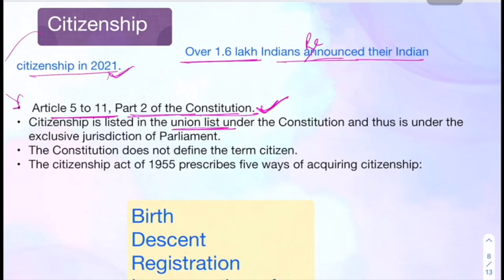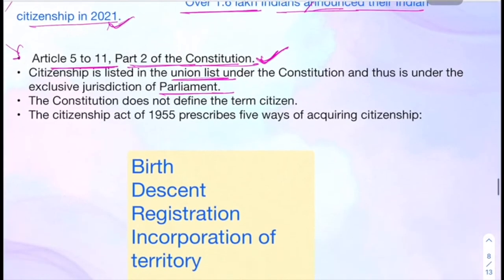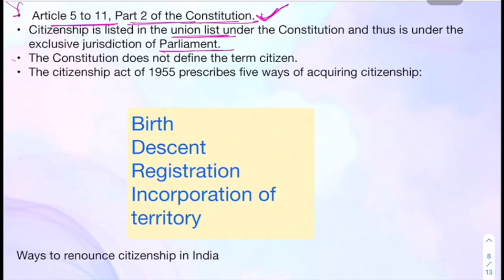So that means that only Parliament can make law regarding this citizenship. Our Constitution does not define the term citizen. It does not define who is a citizen and who is not, but it defines a few categories. What category of person can be a citizen of India, what category of person cannot be a citizen of India. This has been mentioned in our Constitution, but the Citizenship Act 1955 defines who can be a citizen of India.